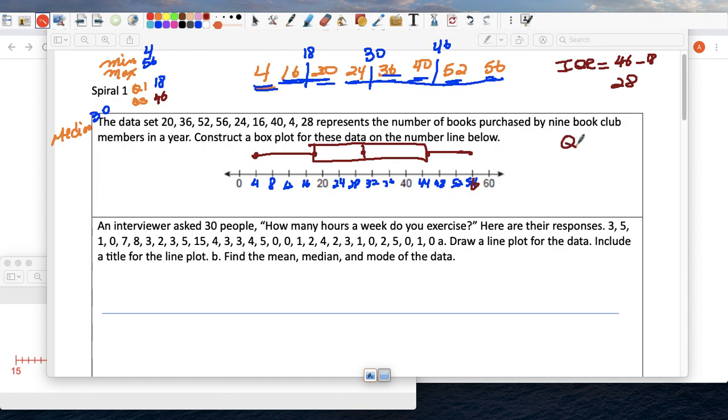If you do Q3 plus 1.5 times the IQR, we multiply 28 times 1.5, which gives us 42. So on the high side, anything above 88 is an outlier. On the downside, it's Q1 minus 1.5 times the IQR. Q1 was 18, this is 28. That gives negative 10.